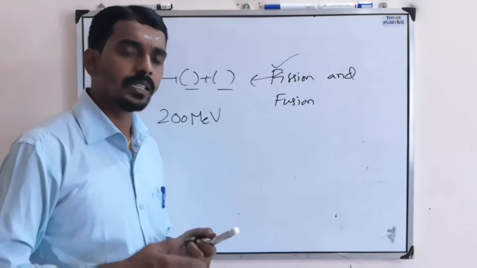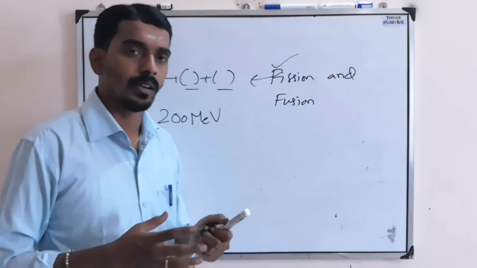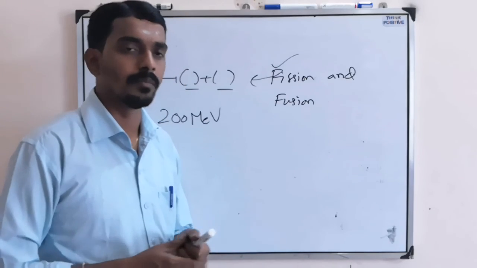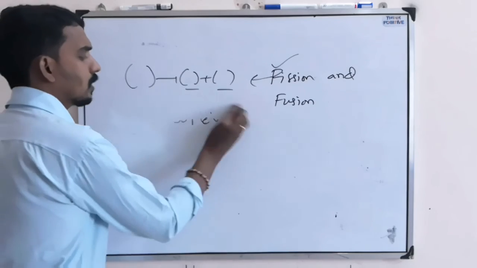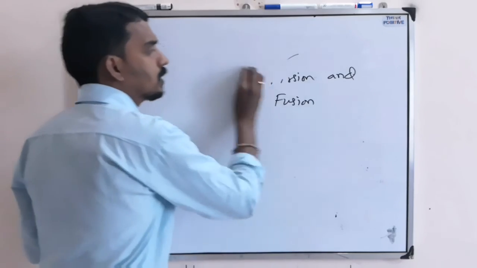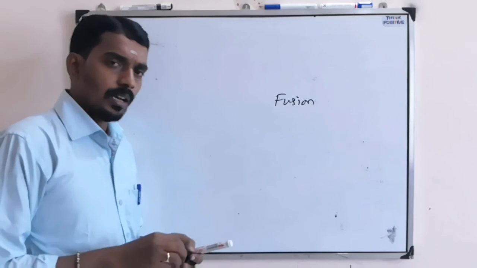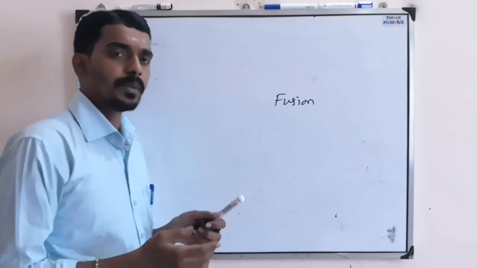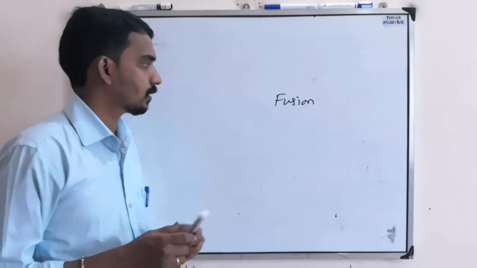Also, this fission reaction is used in the atom bomb. In the making of the atom bomb, the principle they use is fission. Your part is just to remember the equation given in your textbook. How the question will come and on what basis, I will explain when we discuss the numericals.